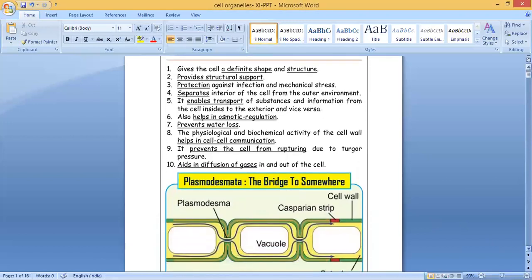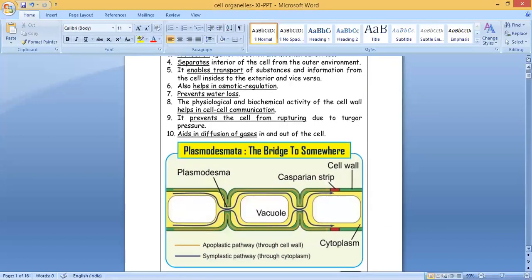So you can see this is the cell wall, the structure of the cell wall. Plasmodesmata, the bridge. You can see here one bridge. From one cell to another cell, there is a connection. That is called a bridge, that is called plasmodesmata. This is the Casparian strip.